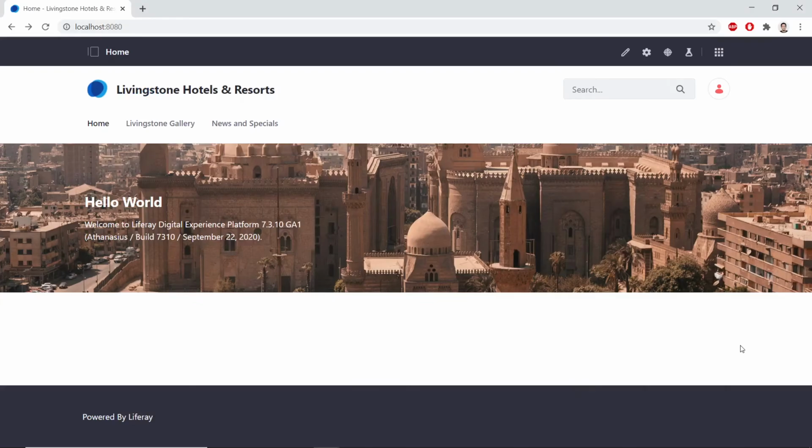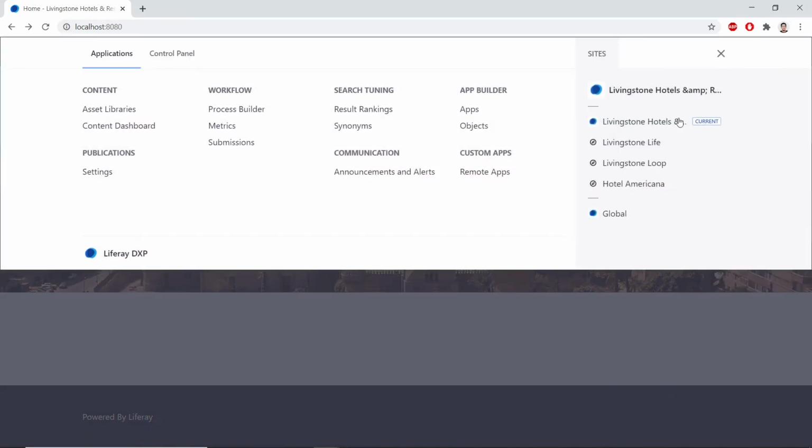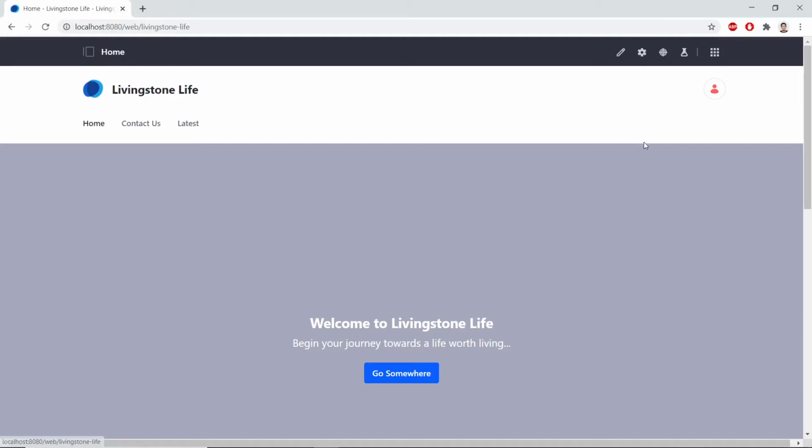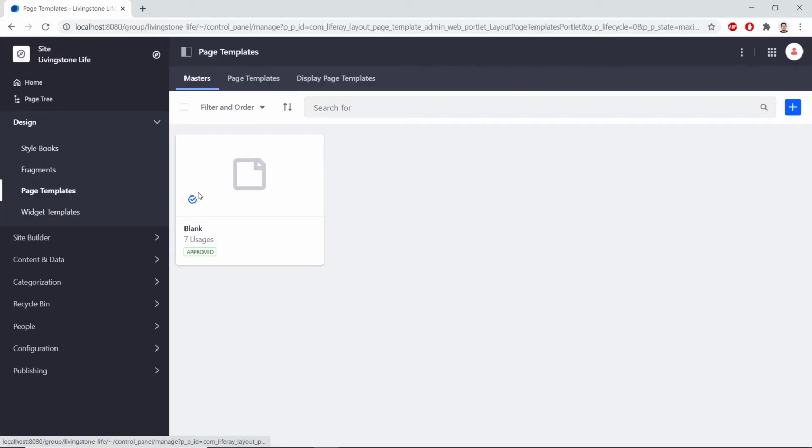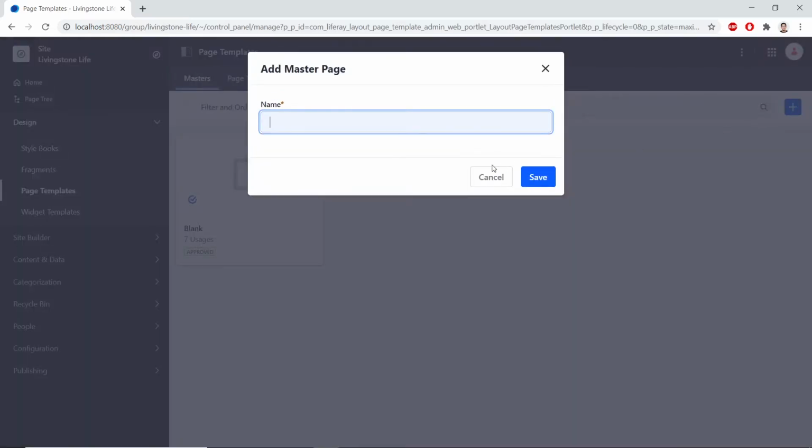In this exercise, we will first be creating a master page template for the Livingston Life site. We'll have to be on the Livingston Life site to do this, so we can open up the global menu and click Livingston Life to make sure we are on that site. From here, we'll open up site administration from the top left. We'll click design and then page templates. Now we'll click add to add a master page template, and we'll call this Livingston Life.